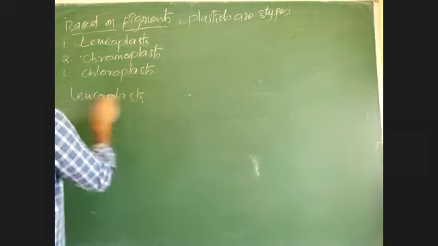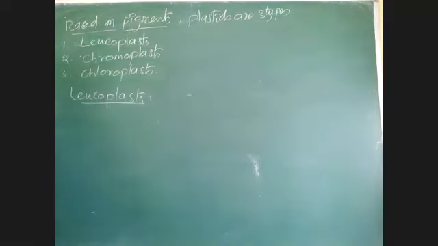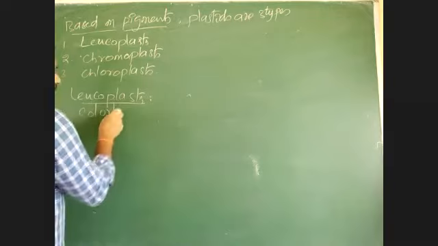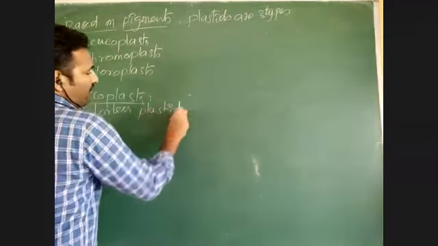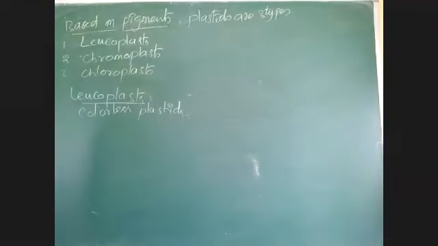Leucoplast. Leucoplasts are white, colorless plastids we can say. Colorless plastids are called leucoplasts.